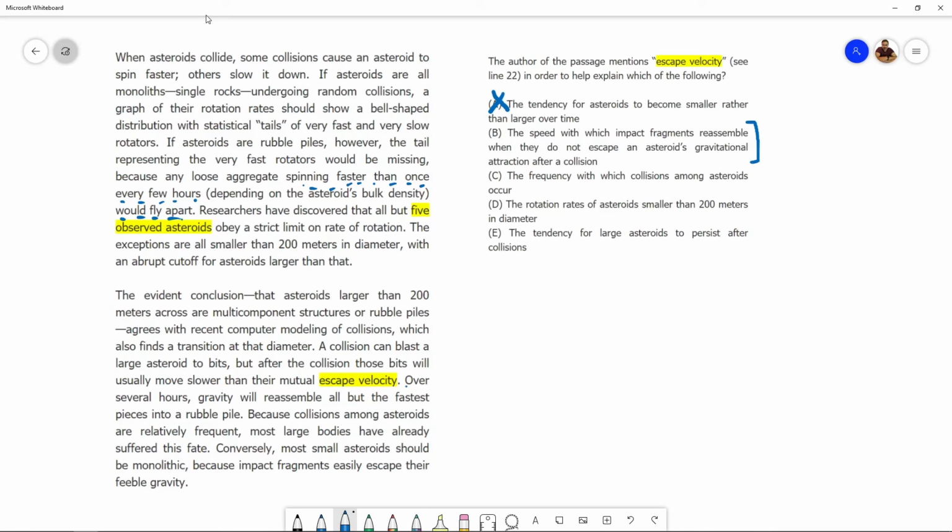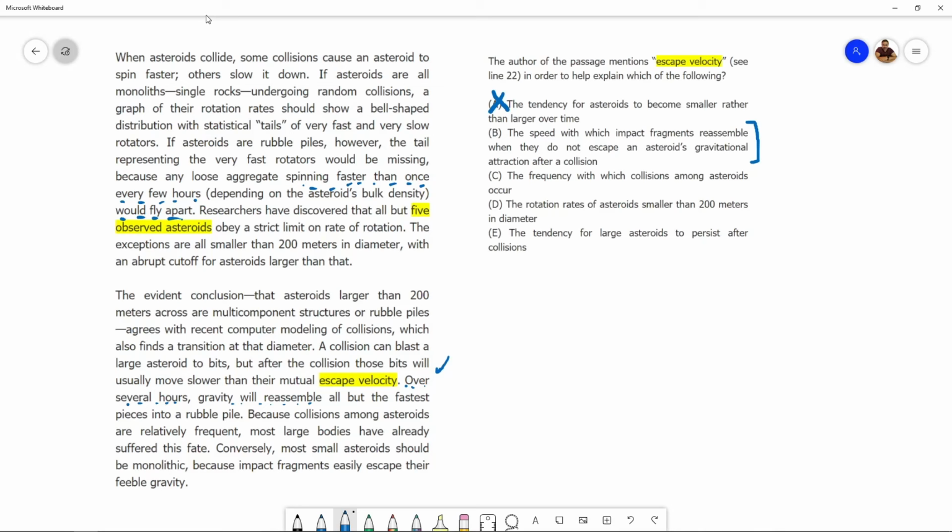We know that over several hours, gravity will reassemble. However, does the author mention escape velocity to explain this speed? Does the author mention escape velocity to explain why it takes several hours for those bits to reassemble?